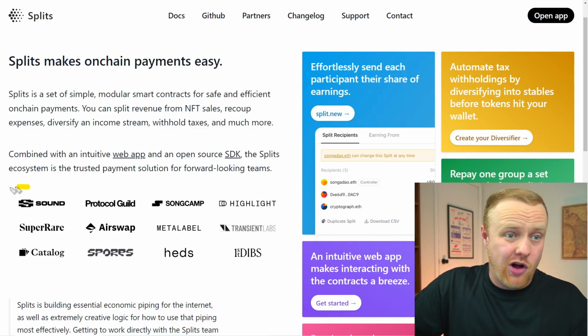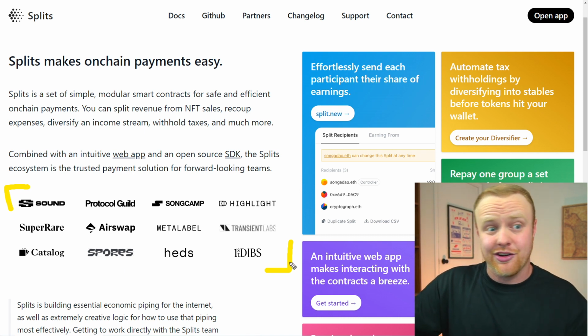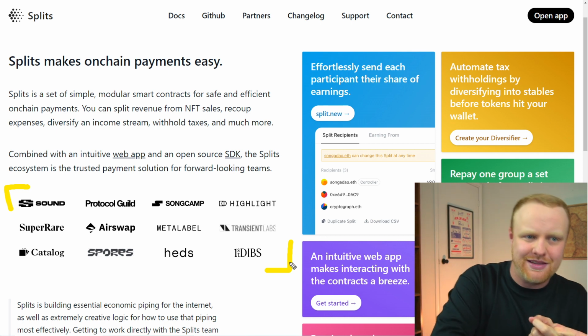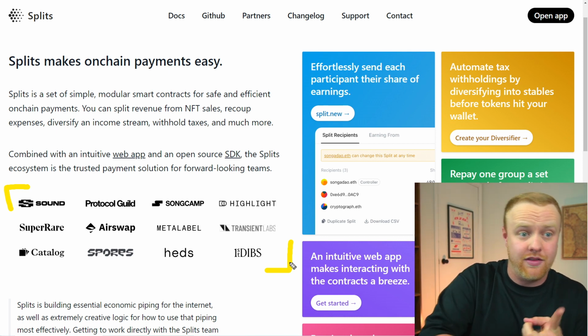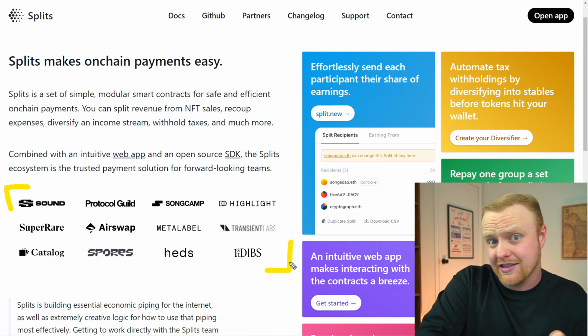And there are people all over the world using splits to work together and to get paid together in a digitally native way. And they're setting up splits to send participants their share of earnings, to recoup costs in a set way before then splitting funds with a group of people, and even to automate tax withholdings. So in this video, we're going to take a look at some of these examples so that you can have a better idea of how you can use splits in the future.